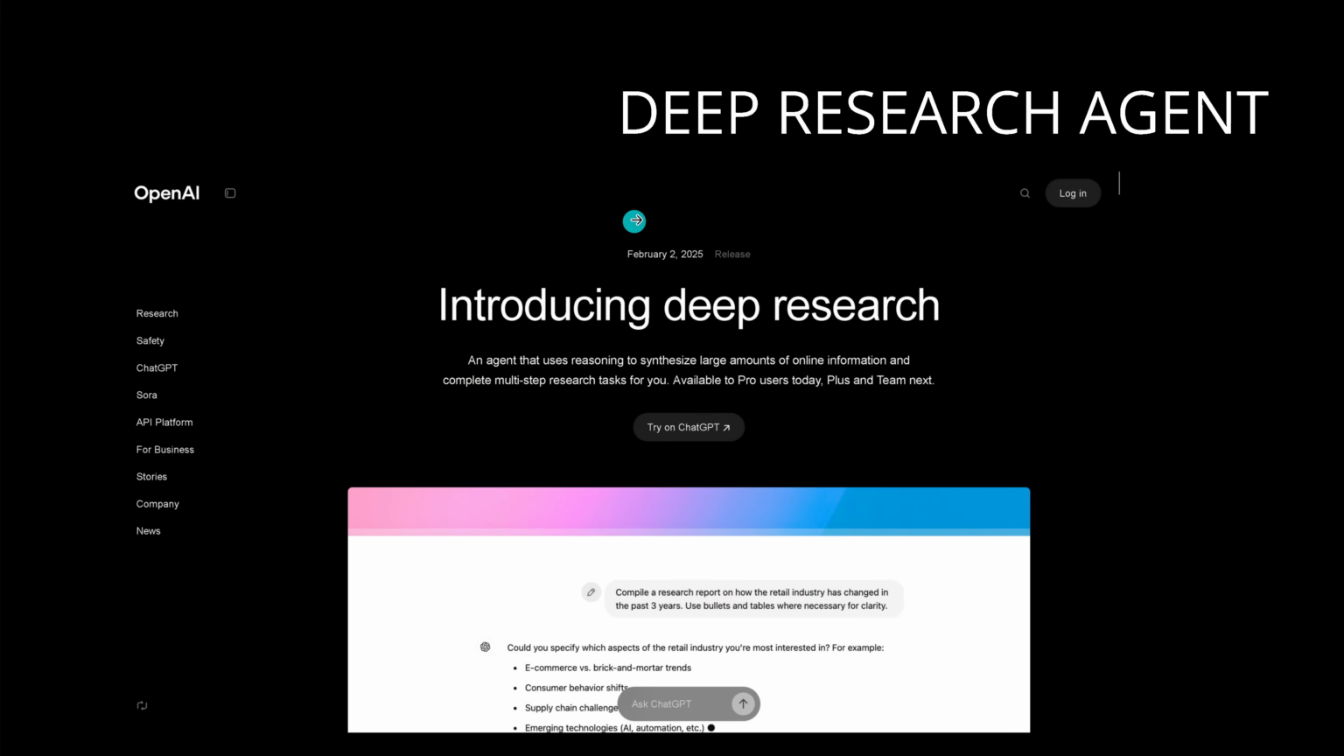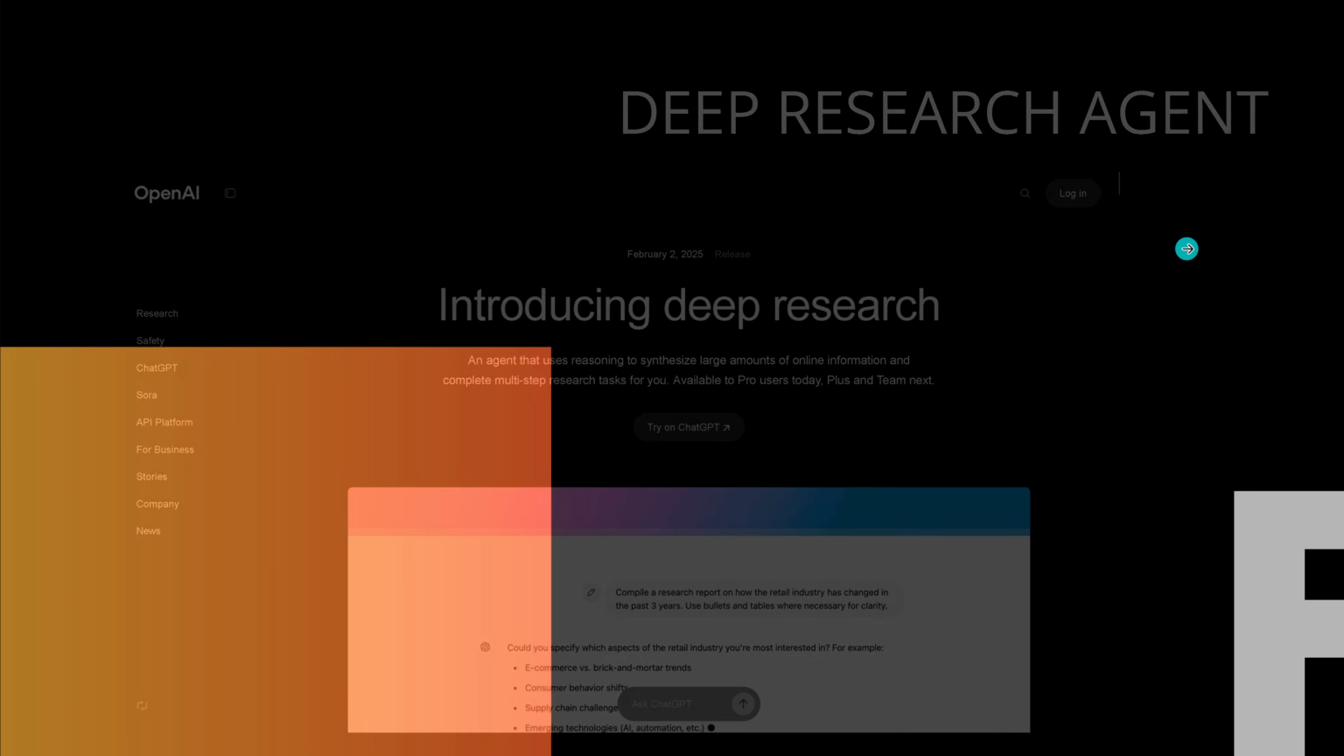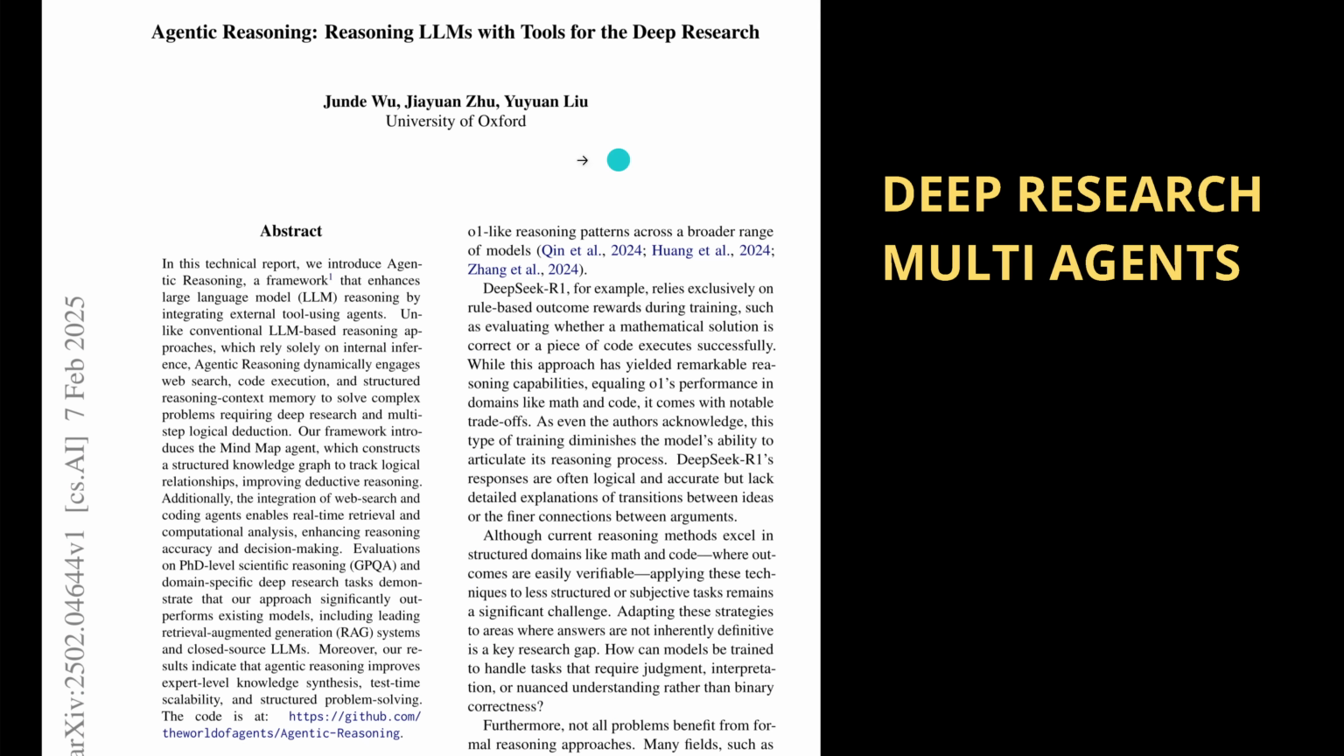Now, we all know February 2nd, here we have from OpenAI the Deep Research Agent. So this seems to be introducing deep research here. Beautiful. But let's have a look at how we can improve on OpenAI. This is the paper, University of Oxford, February 7, 2025. Now we're doing deep research with a multi-agent structure. Although the authors here claim that they are just doing this with one agent and the other agents are just tools.